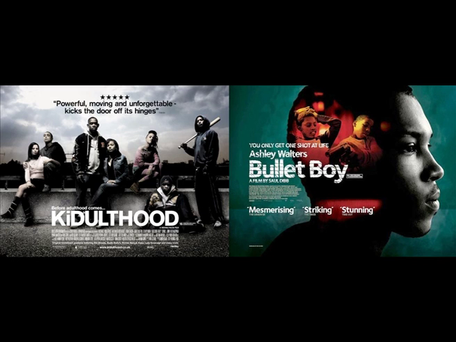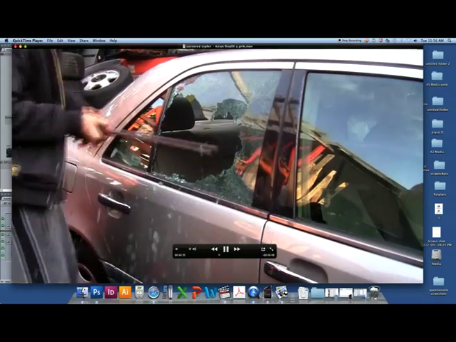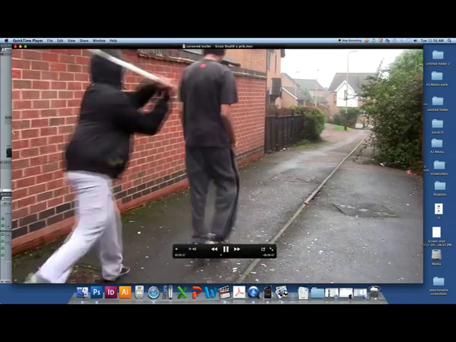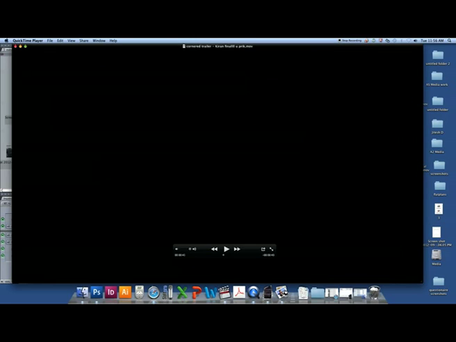When looking at the Kidulthood and the Bullet Boy trailers, we can see that violence is a heavy element. I have decided to follow this. I did this because it clearly shows that my film is for a social realism genre. It also shows the problems that the young character will be facing. This again is something that audiences could relate to.